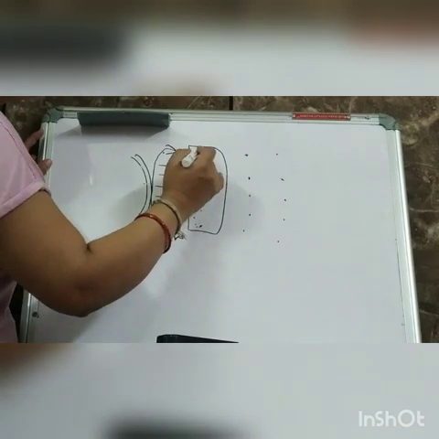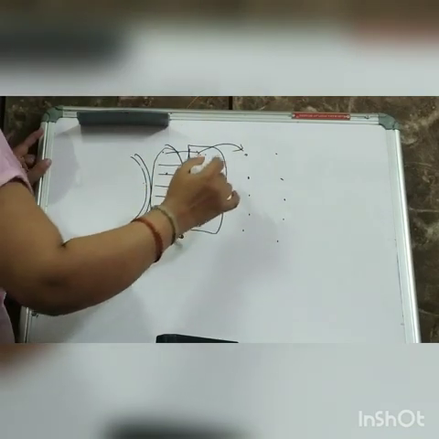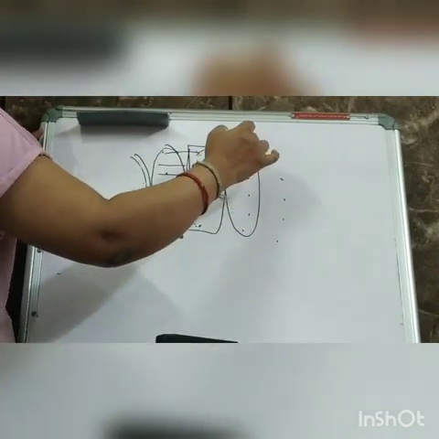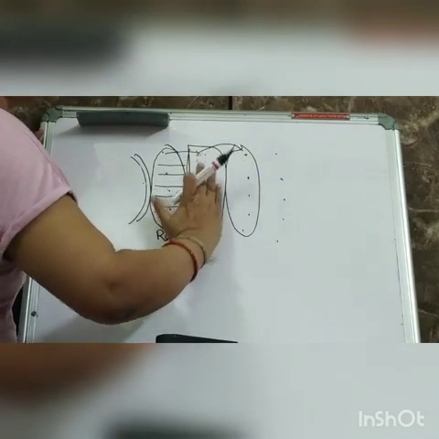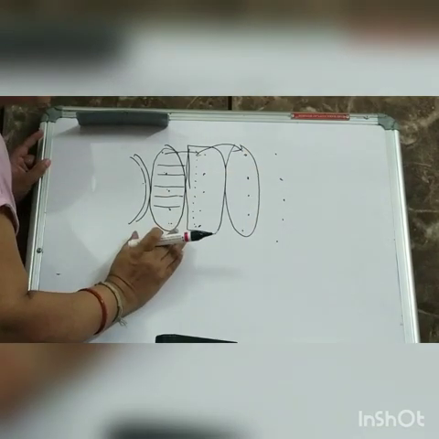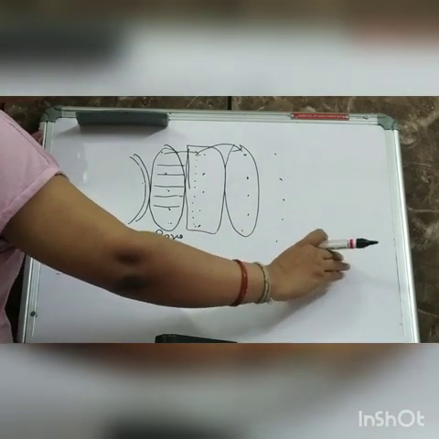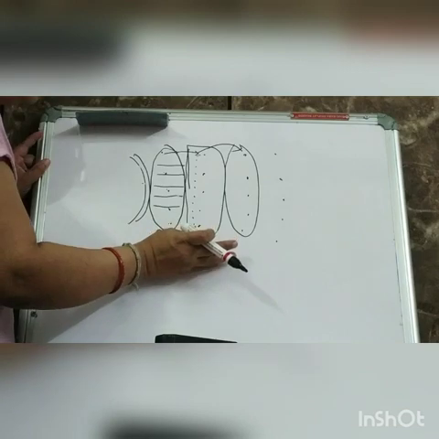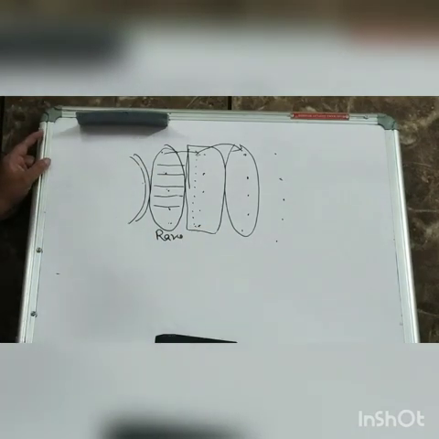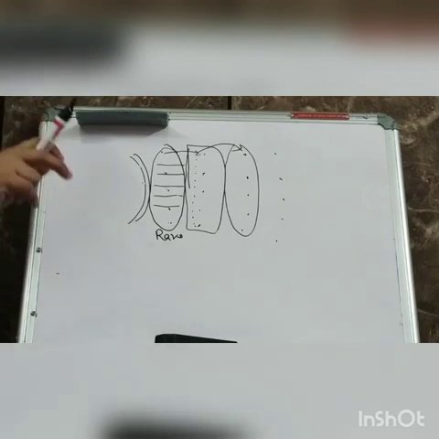Now again, when this set of particles transfers energy to this set of particles, you will see compression over here again, and here again fewer particles will be available. So this is now rarefaction and this is now compression. So how is the sound wave traveling? Rarefaction and compression, rarefaction and compression. So one rarefaction and one compression is one cycle. So for sound waves, one cycle consists of one compression and one rarefaction.